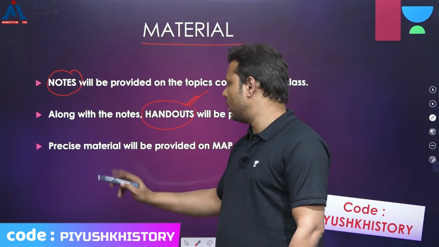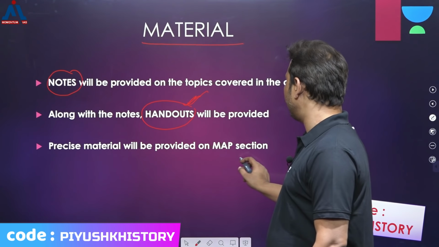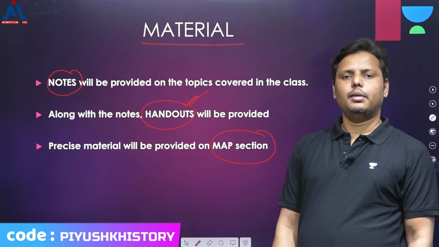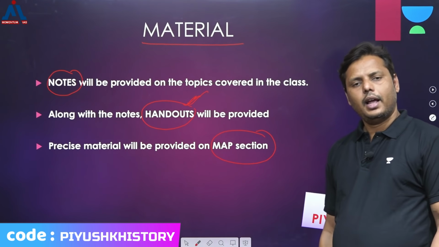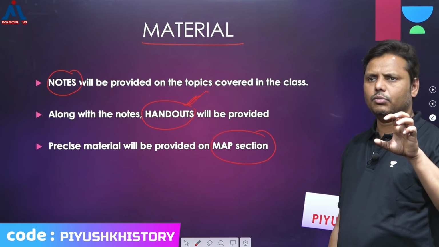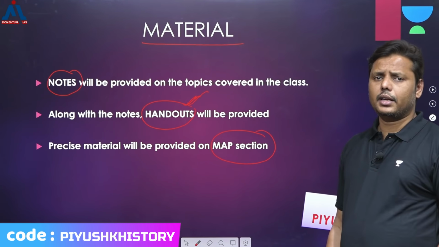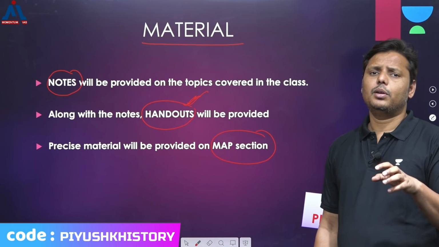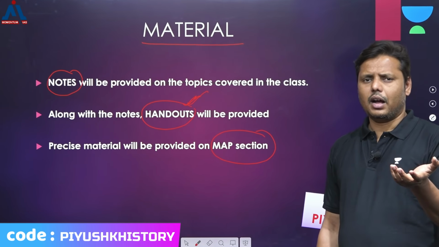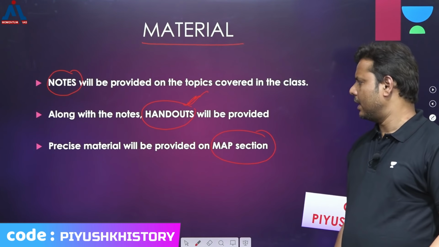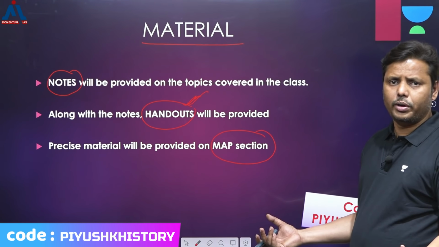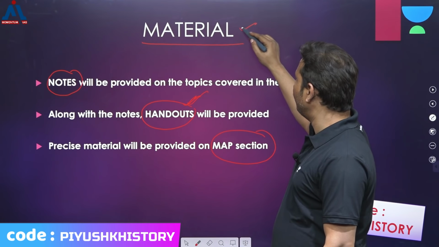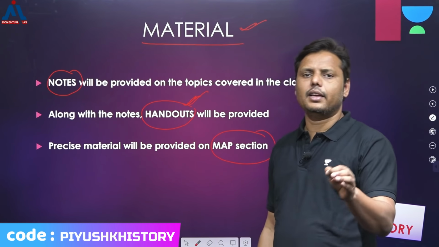Then, coming to other things, precise material will be provided on the map section also. As I have already told you, the map is a very important area, and that's why we will be giving you very scientific material on it. Just by covering those sites, I am telling you that you'll be able to get around 18 to 19 sites correct. And that's fair enough. I told you that if you score 40, that's considered a very decent mark.